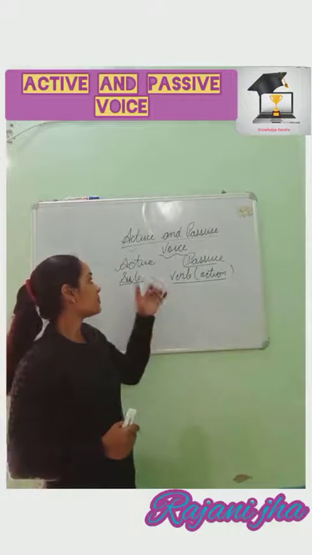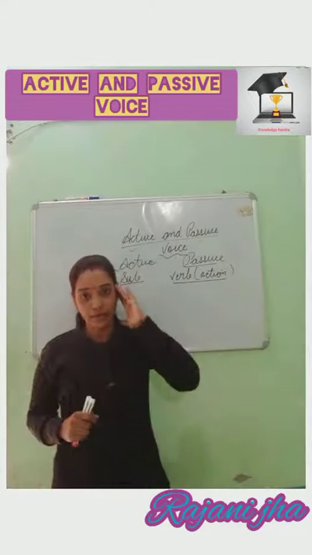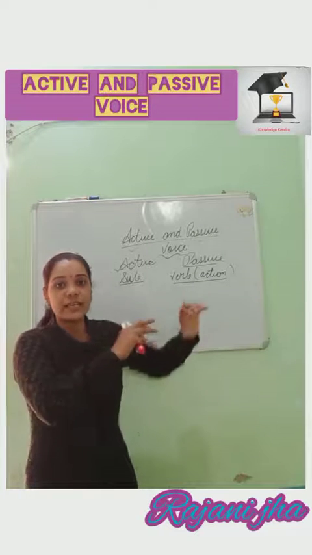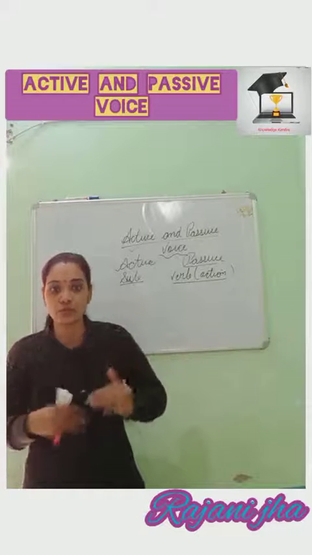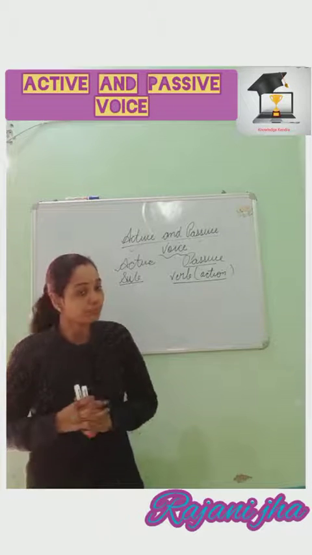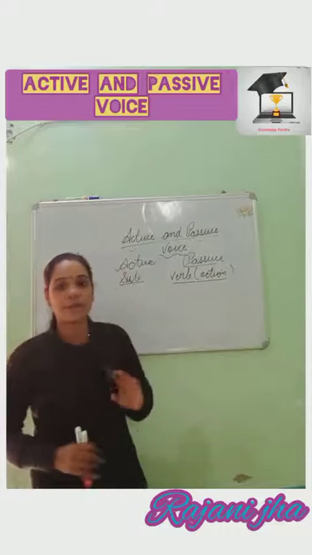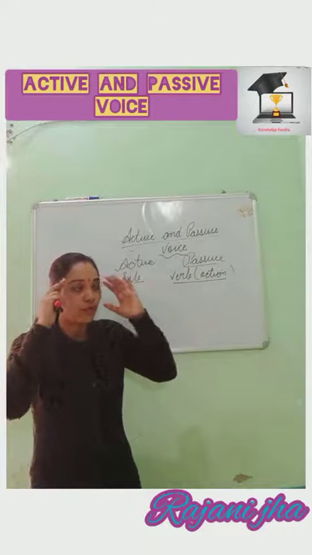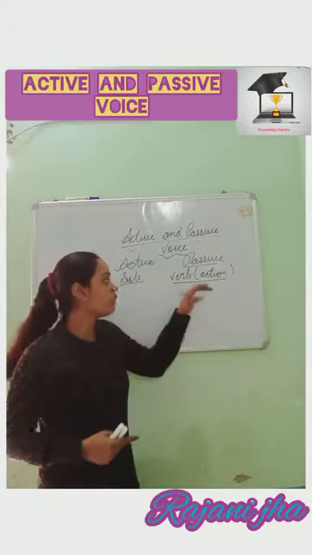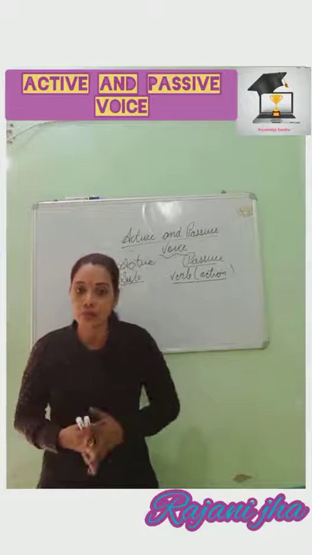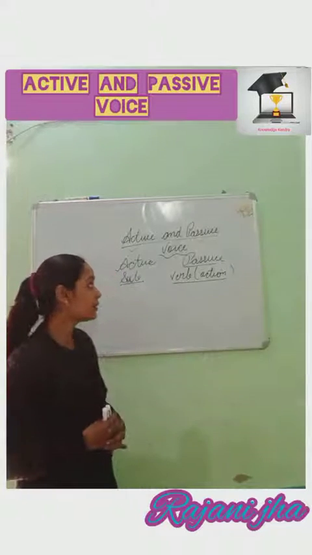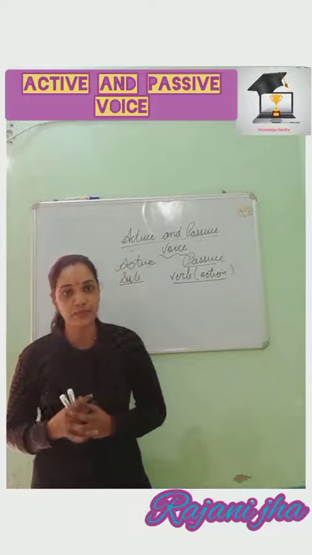So in active voice, remember, the word active means here the subject, the doer of an action, is very active. He talks about the action always, what action he has to take or has taken or will be taking. But in passive, we focus on action, not on subject, not on doer, not on performer. We focus on action, we focus on work. So gradually we'll come to know about this. You will understand it in a better way when we go through different examples.